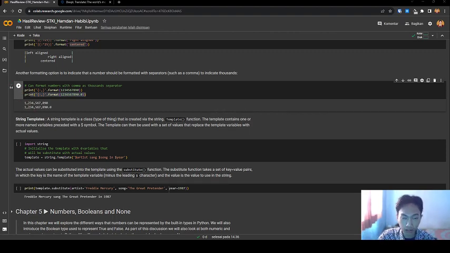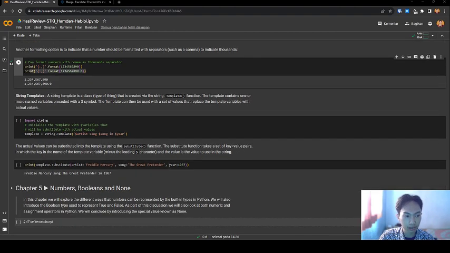Next, string template. A string template is a class type of string that is created via the string Template function. The template contains one or more named variables preceded with a dollar symbol.